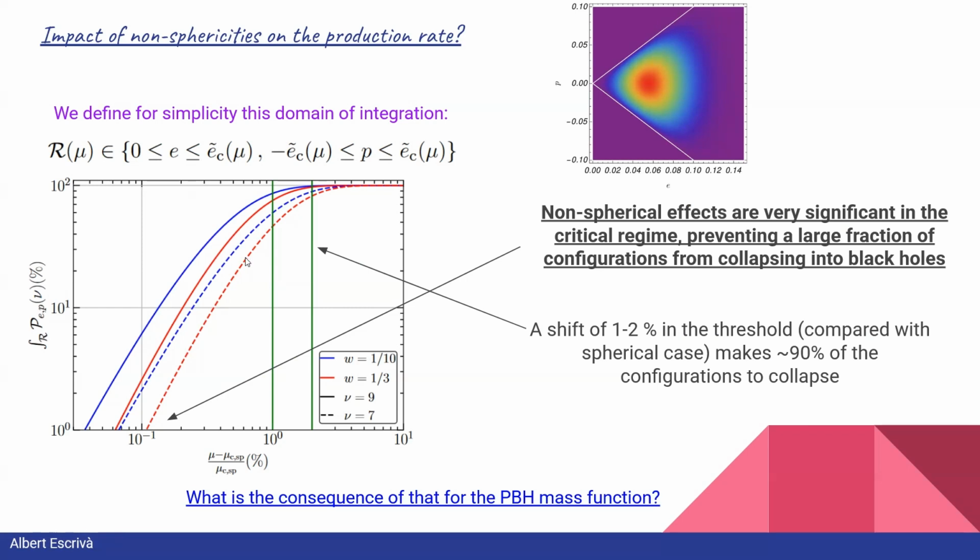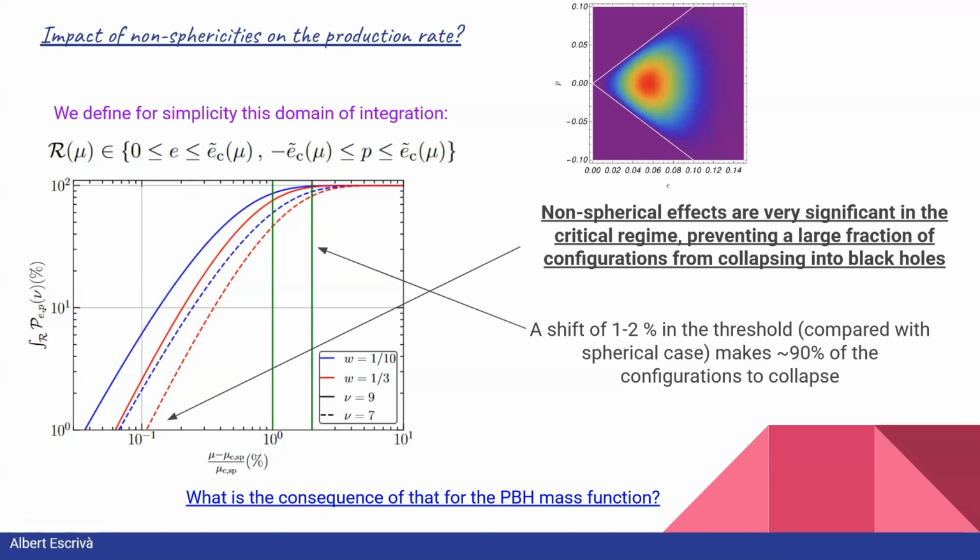And well, we can see from this figure that when we consider a fluctuation mu much larger than the threshold of the collapse, in this case rescaled in terms of the spherical collapse, 100% of the configurations will collapse, forming black holes. So basically the deviations from sphericity are not significant enough to prevent these configurations from collapsing into black holes.